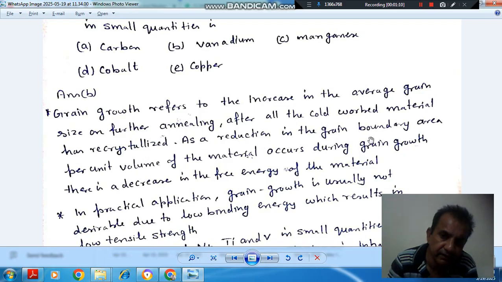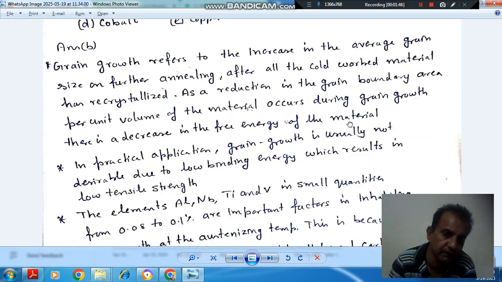As a reduction in grain boundary area per unit volume of material occurs during grain growth, as grains increase in size, some grains will touch each other, so the boundary area will become lesser. There is a decrease in free energy of the material.